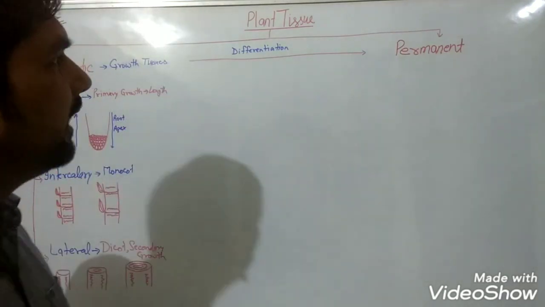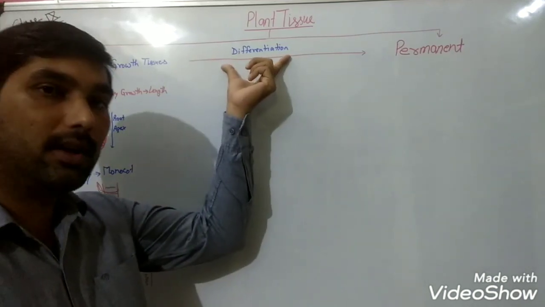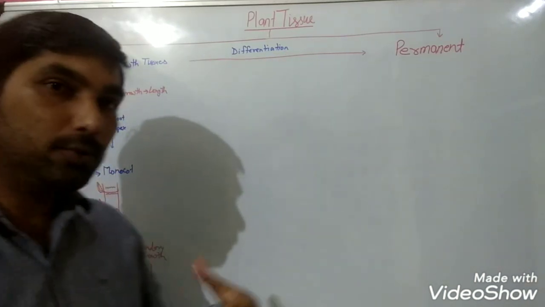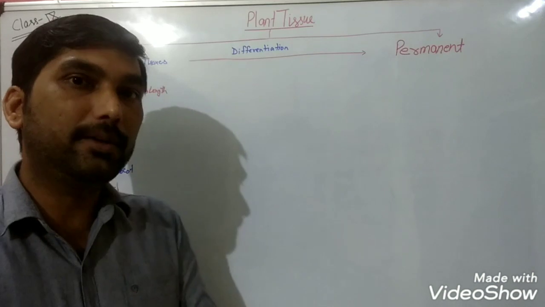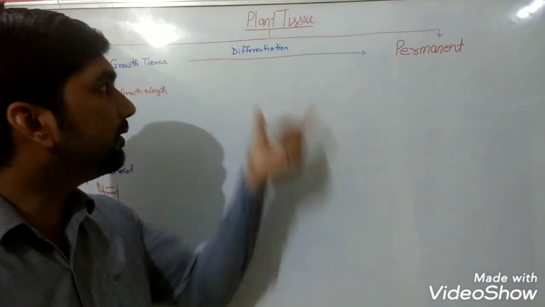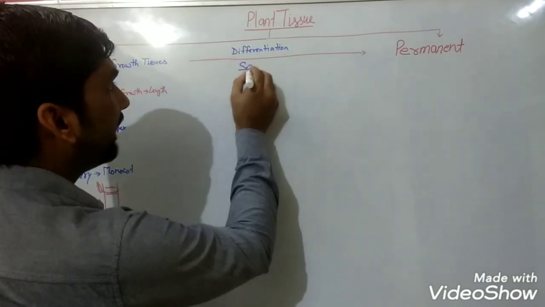So what are these permanent tissues? Actually, we have read about a process, that is differentiation. When cells are going to be specified, that process is known as differentiation, means specialization.